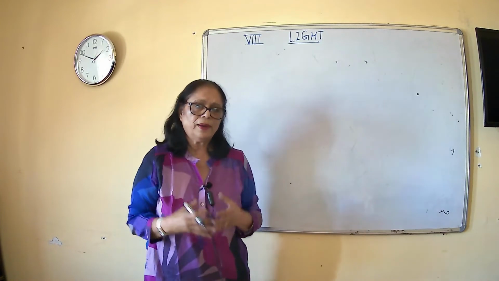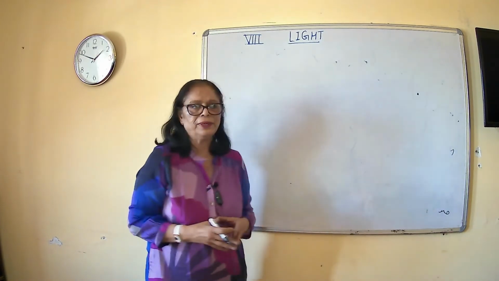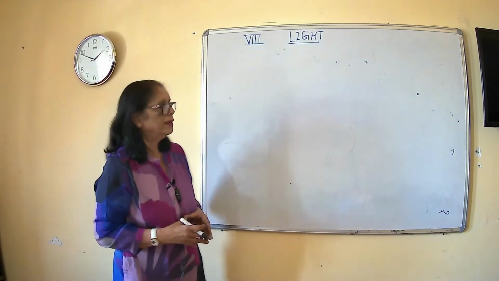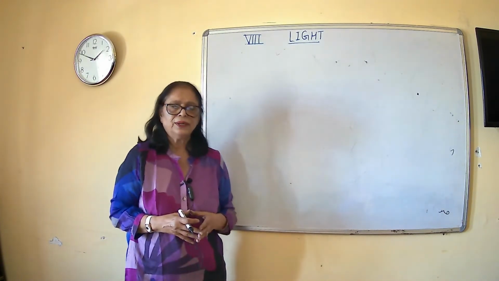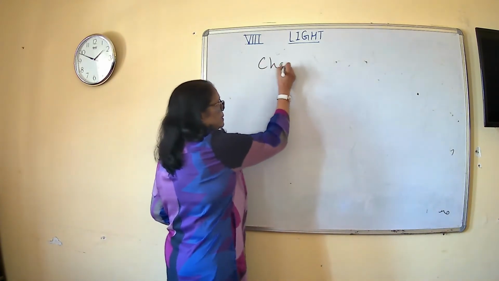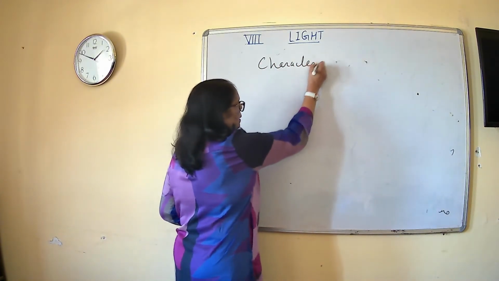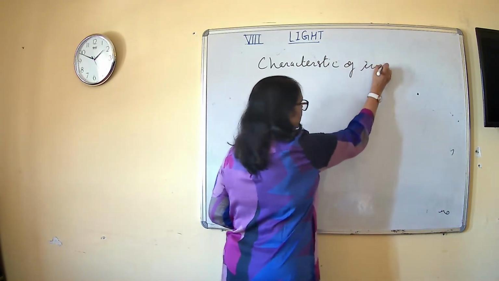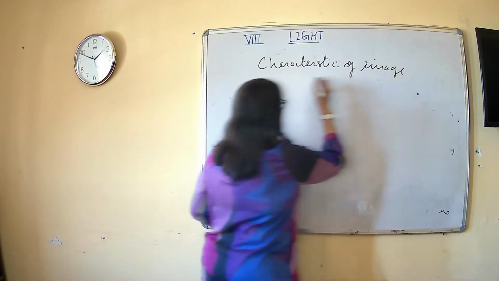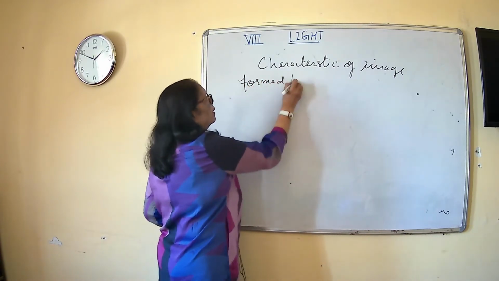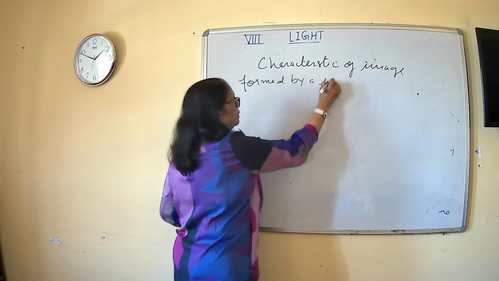So आपको अब next point में मैं ये बता रही हूँ कि what are the characteristic properties of image formed by a plane mirror. Characteristics of image formed by a plane mirror.